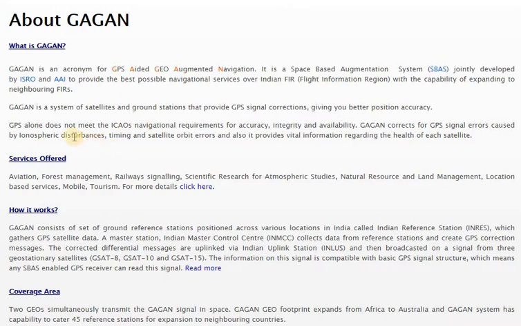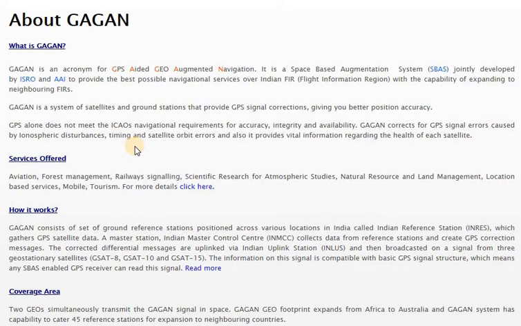Okay, GPS alone does not meet the ICAO's navigation requirements for accuracy, integrity and availability. Okay, so what does ICAO stand for? Do you remember what ICAO is? International Civil Aviation Organization. In the introduction part of the third chapter, I have told